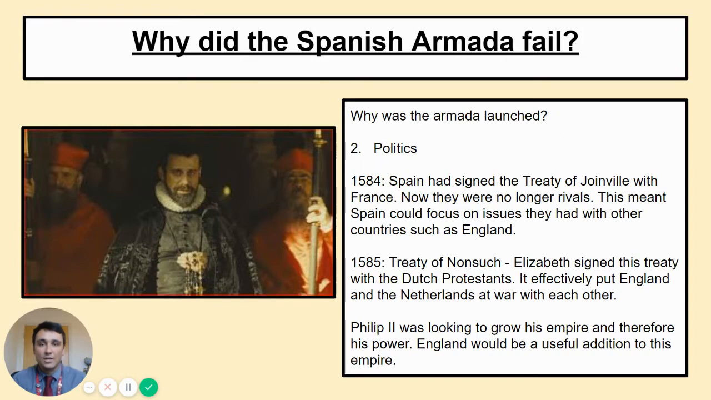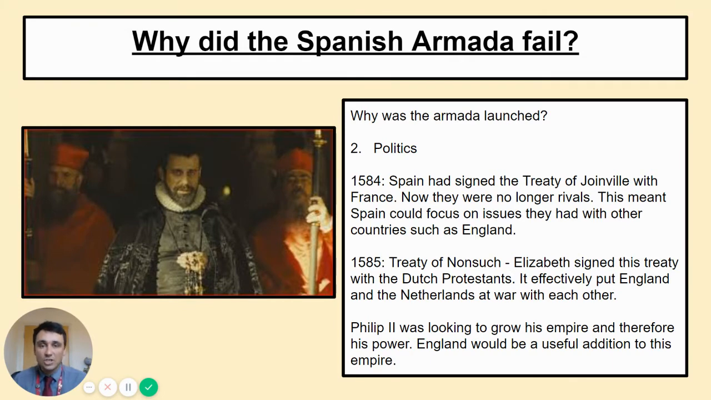Politics as well. The fact that things had changed recently for Spain. First of all, they were no longer rivals with France. They had signed the Treaty of Joinville in 1584. That meant that Philip could now look at other countries that were seen as threats, and England was on that list. Also, a year later, in 1585, Elizabeth had signed the Treaty of Nonsuch.